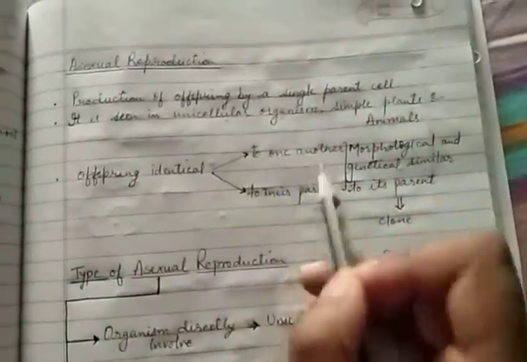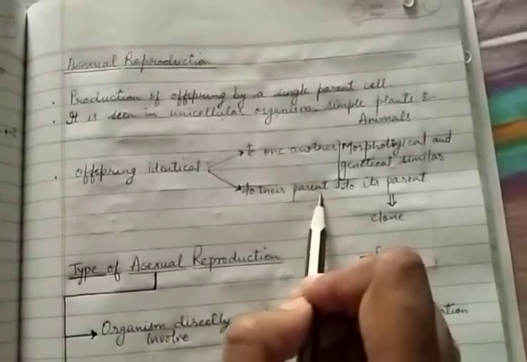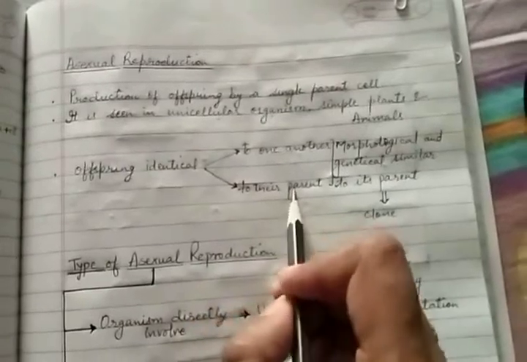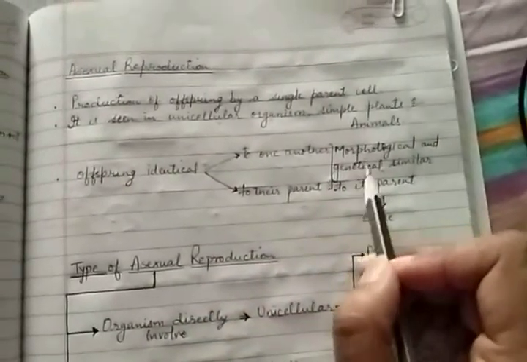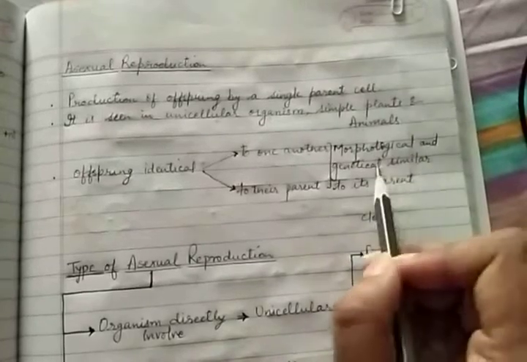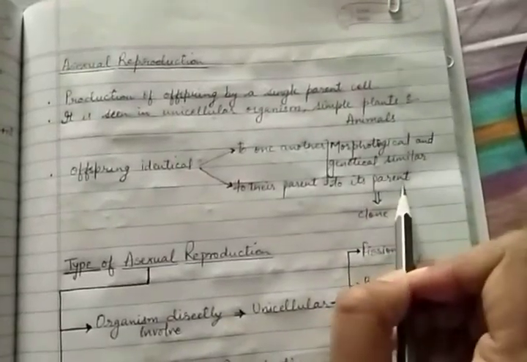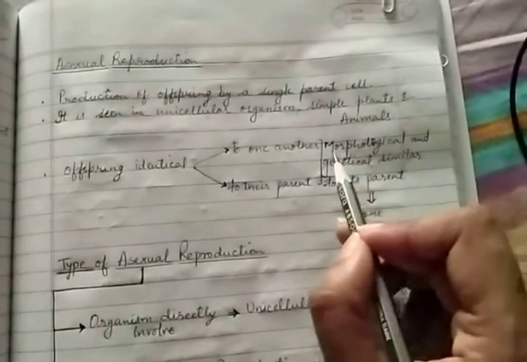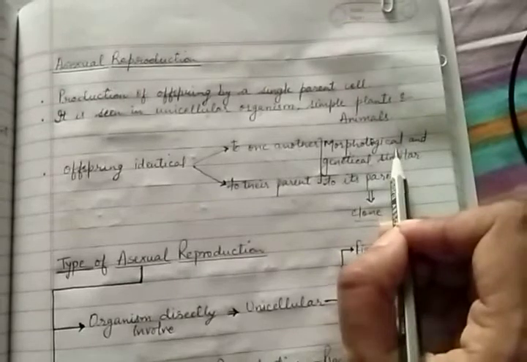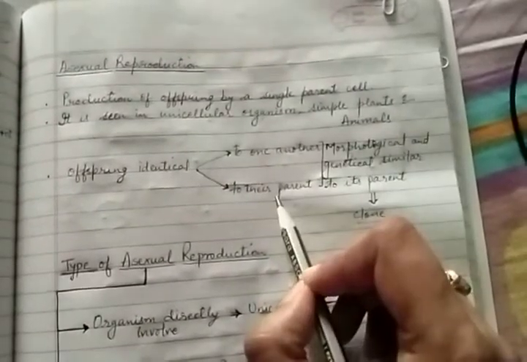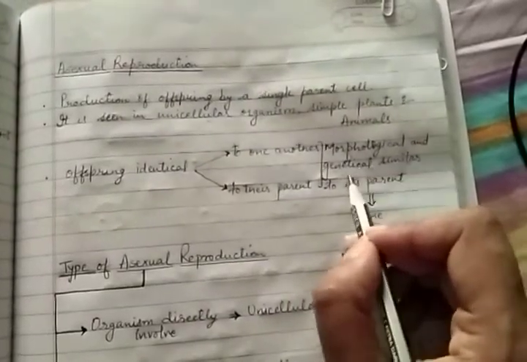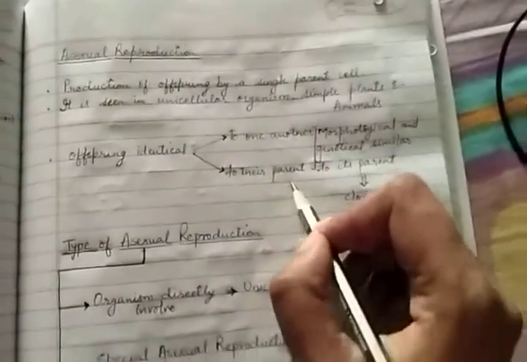Offspring are identical to one another or to their parent. Identical means they are morphologically and genetically similar to the parent. They are also known as clones. Morphologically means their external structure is similar, and genetically similar means their genetic makeup, their DNA material, is similar either to one another or to the parent.